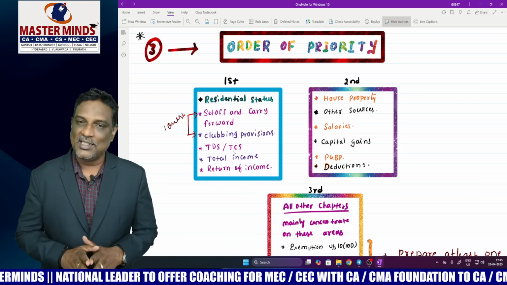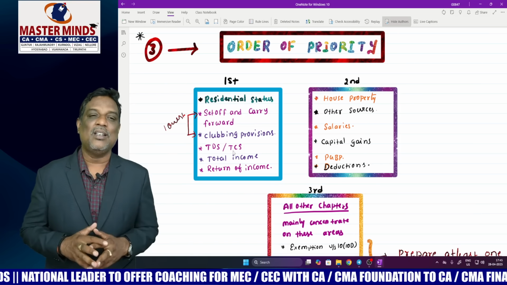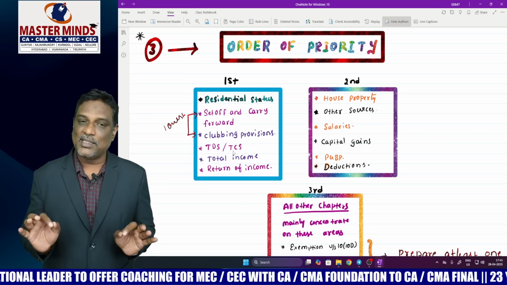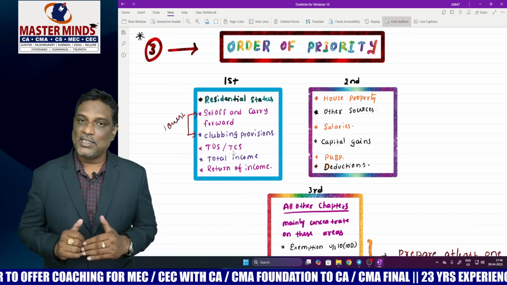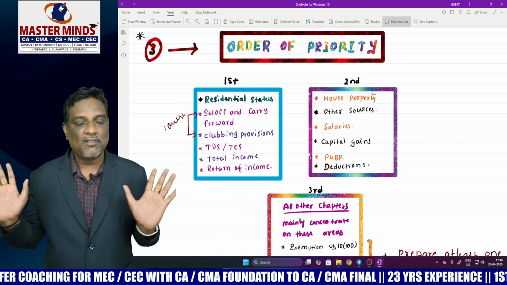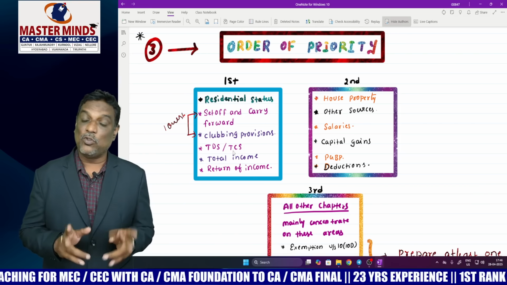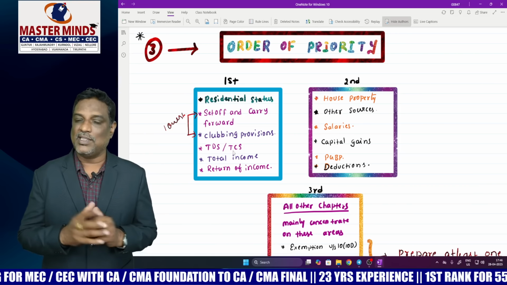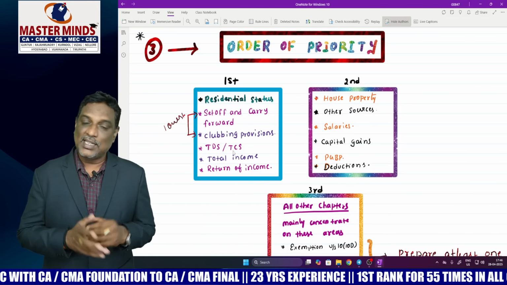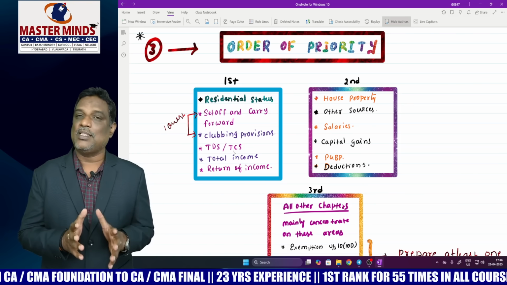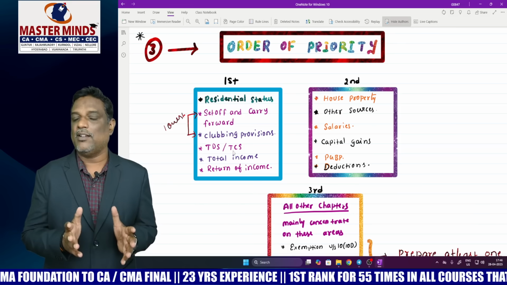Residential status, compulsory question, 100%. TDS and TCS, 100% question. Total income and return of income. In all these 4 chapters, compulsorily you have 4 questions in your examination. In the rest of the 2 chapters, you can find one question, sometimes 2 questions also. So these are the first list of chapters which are very important from the exam point of view.